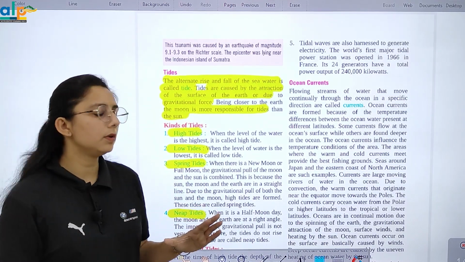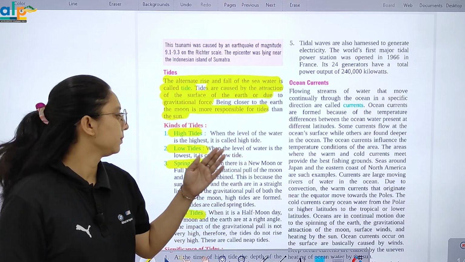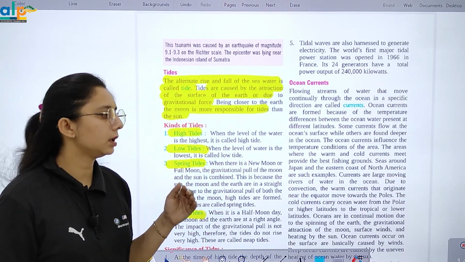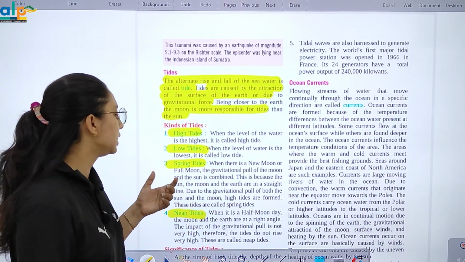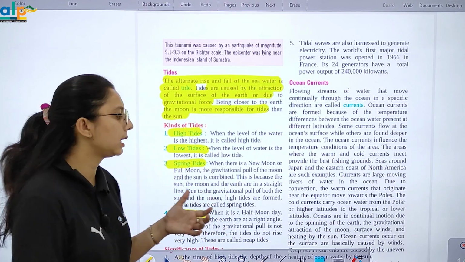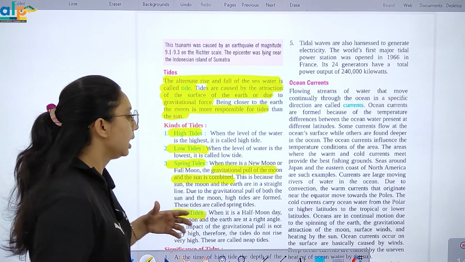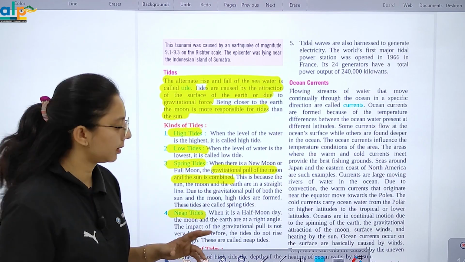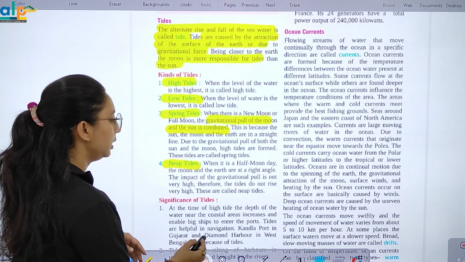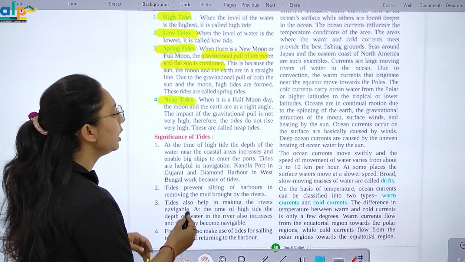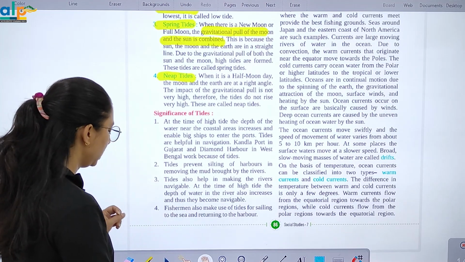High tides जब जो level of water है वो highest होता है. Low tides जब water rise करता है lowest. Spring tide जब new moon और full moon किसकी वजह से? Gravitational pull of the moon की वजह से क्या हो जाता है? मून और सन कंबाइन कर जाते हैं. नीप टाइड क्या होती है? व्हेन द नीप टाइड हाफ मून डे होता है. Tides do not rise very high.